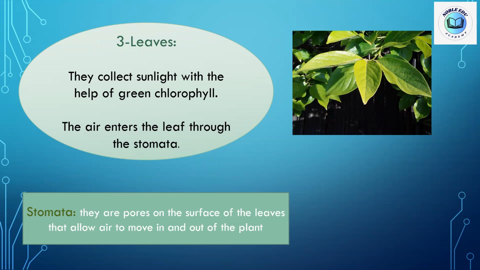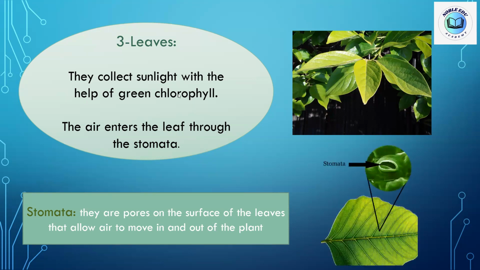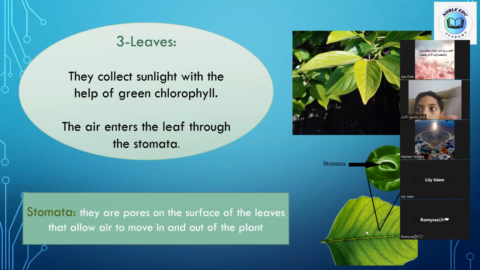Okay, what about the air? The air enters the leaf through the stomata. What are the stomata, kids? If you look with me at this picture, you will find that the stomata are pores on the surface of the leaf, and these pores allow the air to move in and out of the plant.